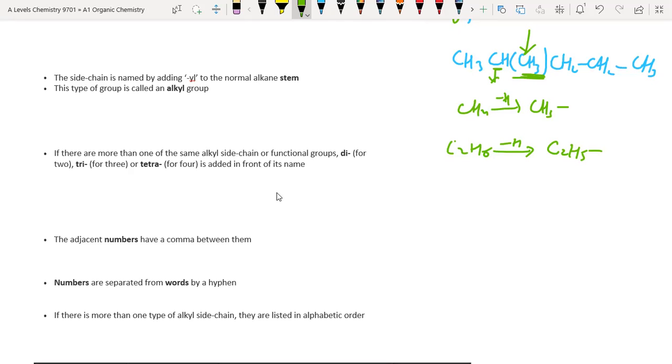If the compound is like this, CH3C, then what will be the name of this compound?